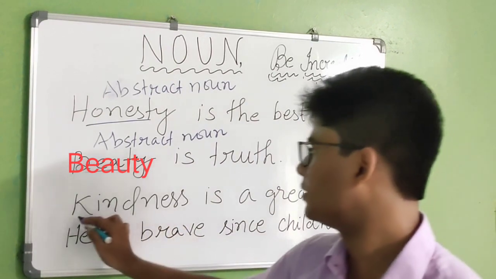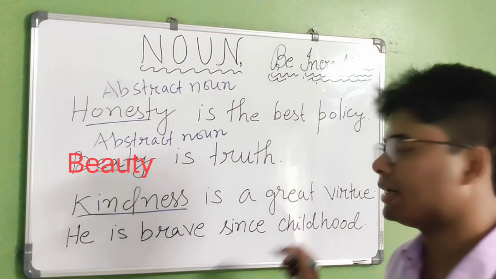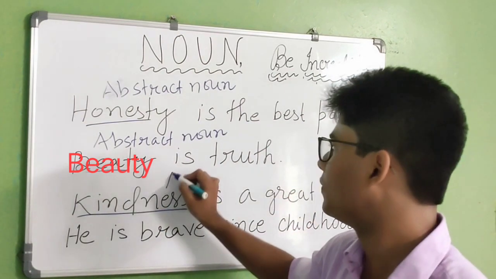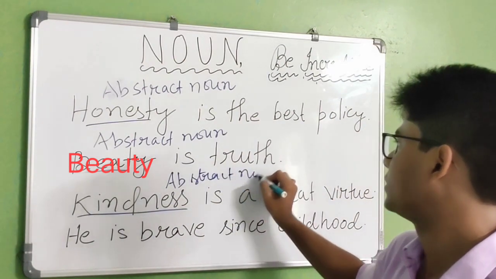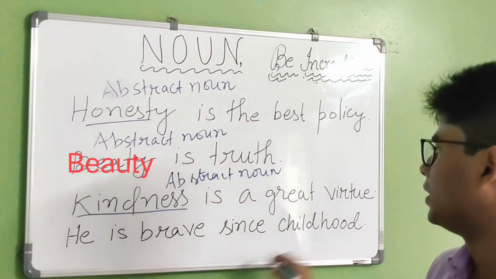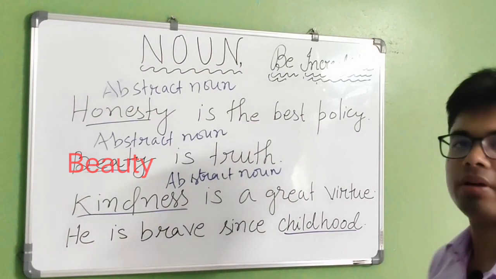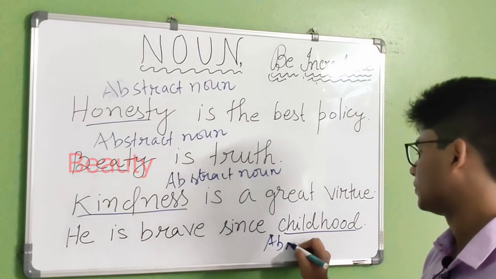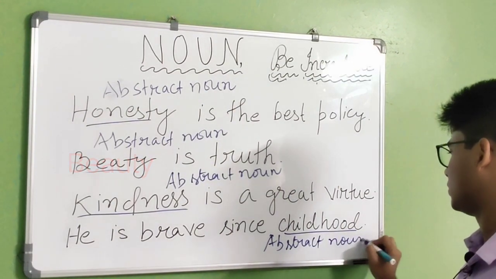Now, kindness is a great virtue. So kindness will be an example of abstract noun. Okay, now, he is brave since childhood. So childhood is again an example of abstract noun. Is that clear?